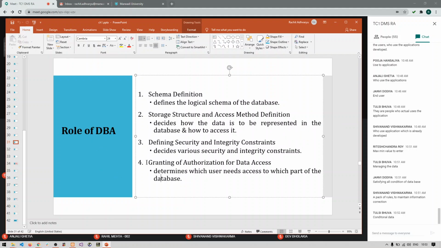Now, what is the fourth role? Granting of authorization for data access. So it will also manage the authorization and authentication of the users, that is, which users will have the authority to access or use a particular database. It will be decided by the database administrator. So the main four are schema definition, storage structure and access method definition, defining security and integrity constraints, and defining the authorization of data access.